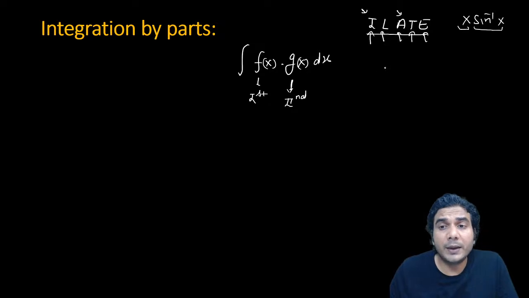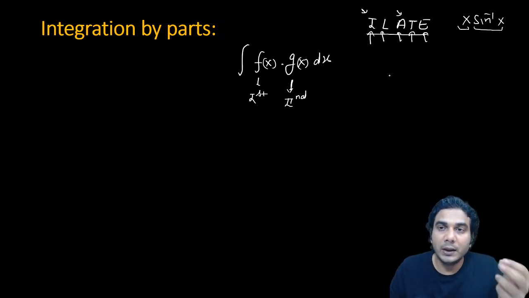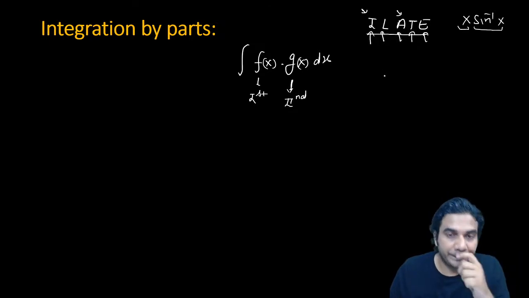But sometimes you might have only trigonometric into trigonometric. Then what will you do? Like suppose it is sin x into sec square x. Then in that case you'll have to decide which function you can integrate easily and which to differentiate. And after integrating and differentiating, whatever functions you get, their product should be integrable. I'll tell you the formula and then you'll come to know why I'm saying this.